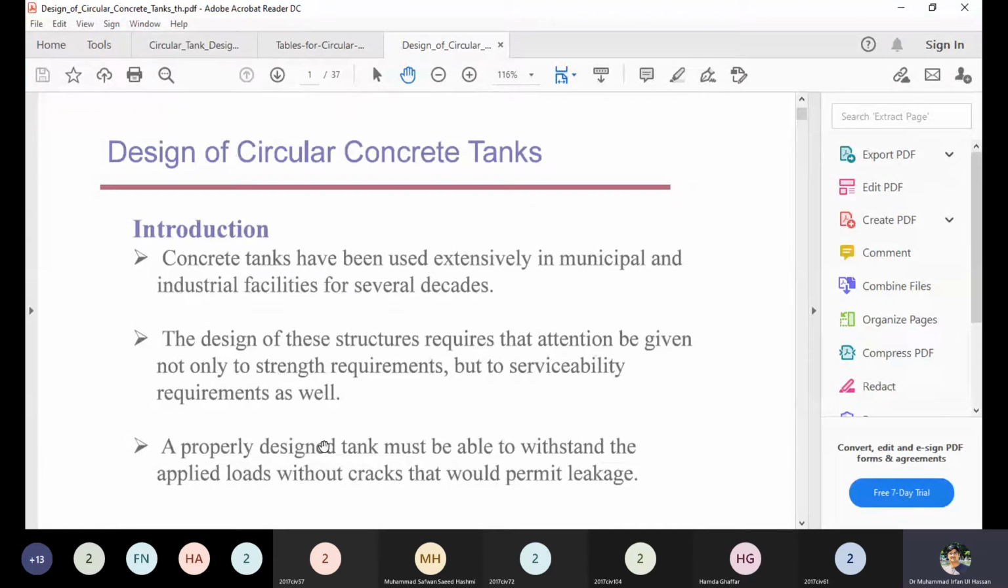A properly designed tank is basically a tank that can carry all the loads without cracking and without leakage for a certain design life period. So therefore tanks are important and critical structures because we have to take care of the seepage control measures also.